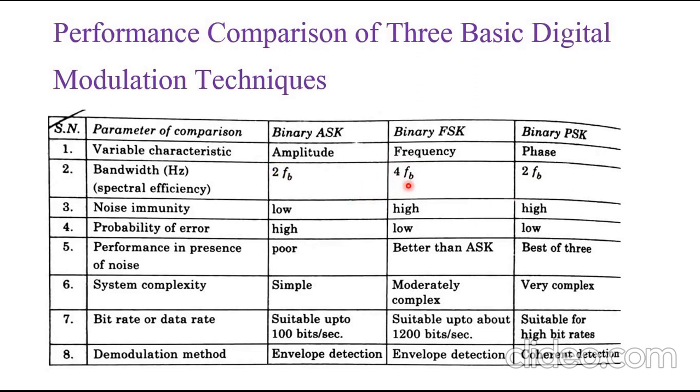Okay, now let's see the noise immunity. In binary ASK, noise immunity is very low, so the drawback of BASK is that it is very sensitive to noise.